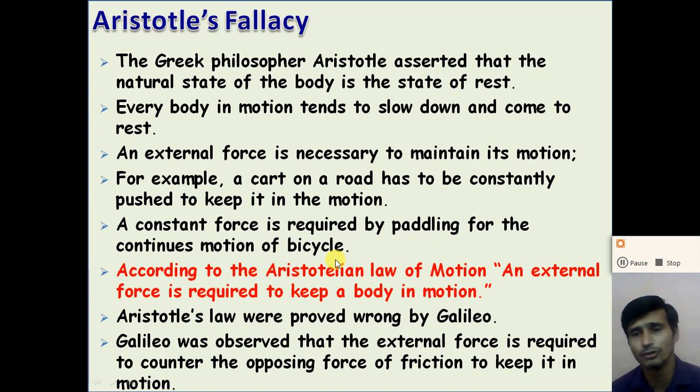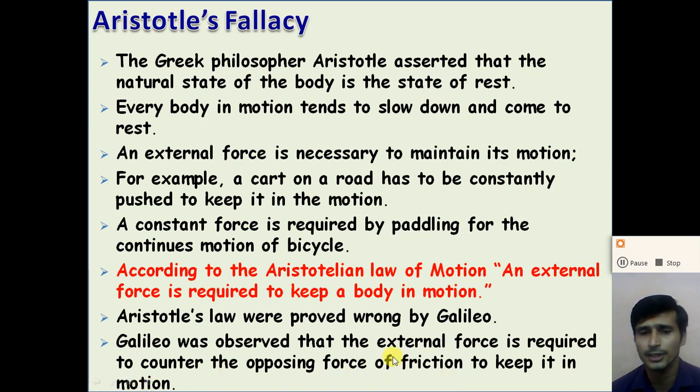And from this observation, according to Aristotle's law of motion, an external force is required to keep a body in motion. But Aristotle's law was proved wrong by Galileo. Galileo observed that the external force is required to counter the opposing force of friction to keep it in motion.